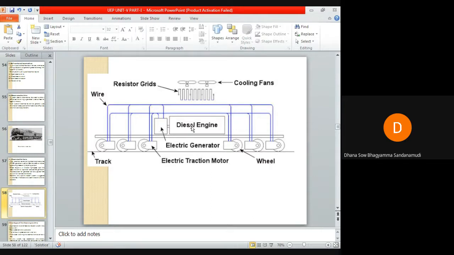And the diesel engine is a variable high-speed type that can feed a self-excited or supply excited DC generator. The excitation of the generator can be supplied from an auxiliary device or battery. Generally, this type of traction system is suggested in the areas where coal and steam tractions are not available. In those areas, diesel electric trains are used.